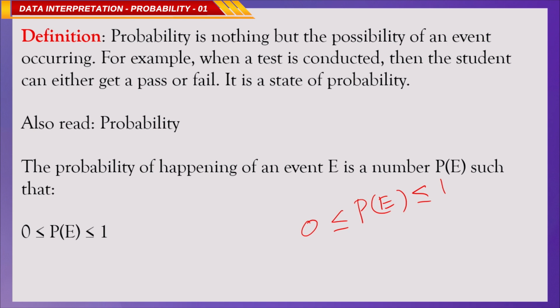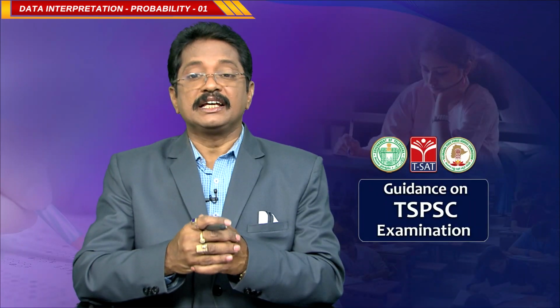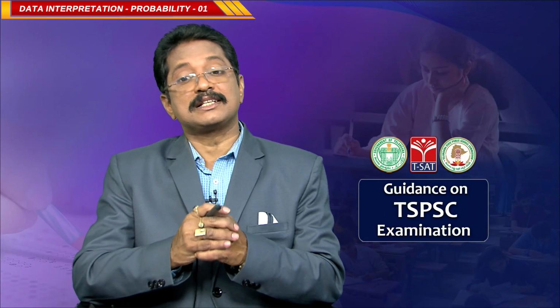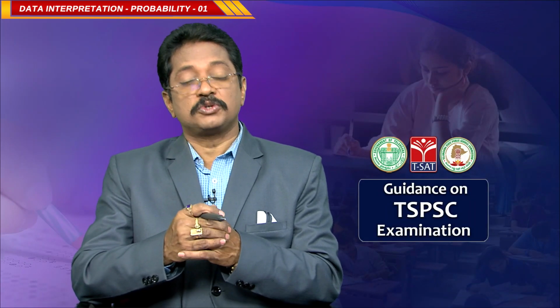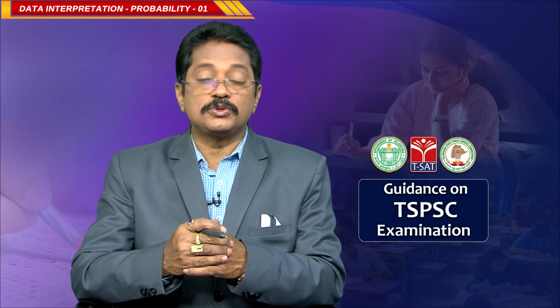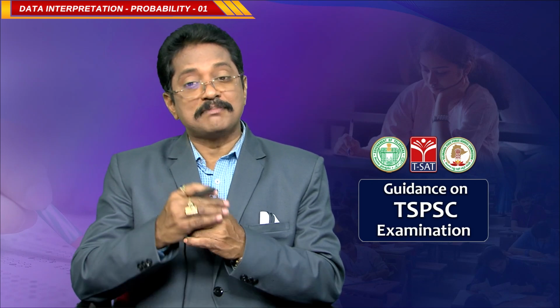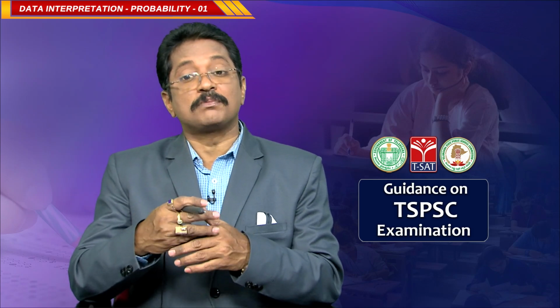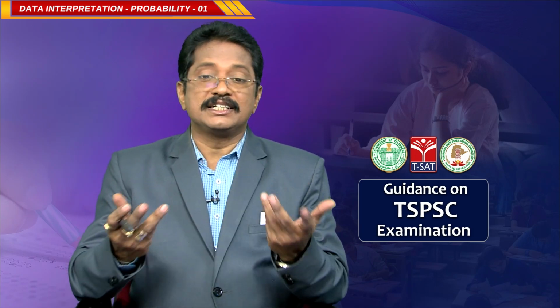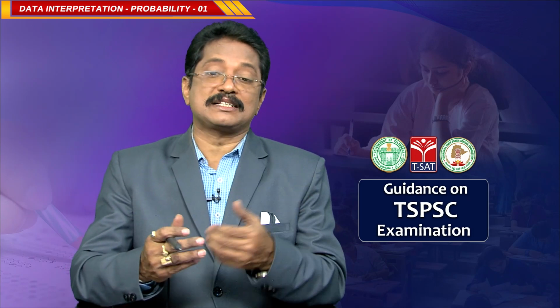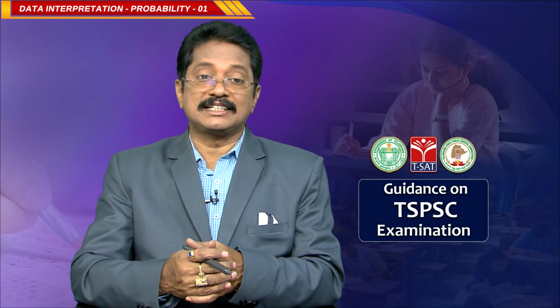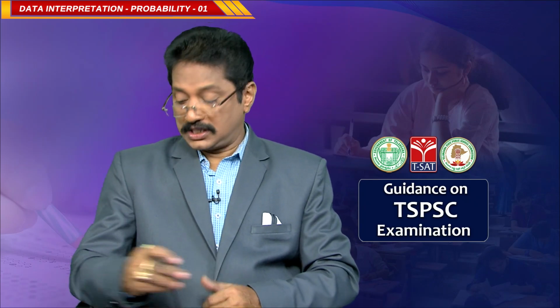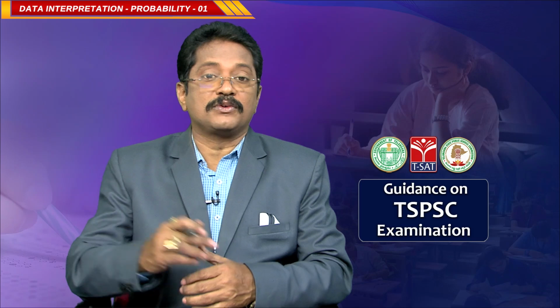For example, the probability of an event is 1.5. Is it possible or not? If I ask this question in the examination, what do you have to do? The maximum value of the probability of an event is 1, but here the given probability is 1.5. So, obviously, it is not possible, it is an impossible event. Is it clear? They may ask such a question in the examination.